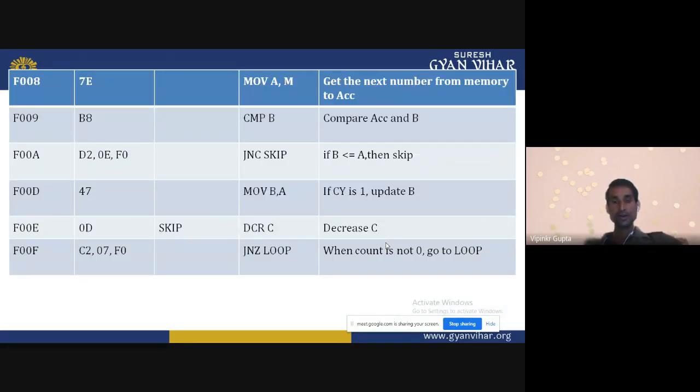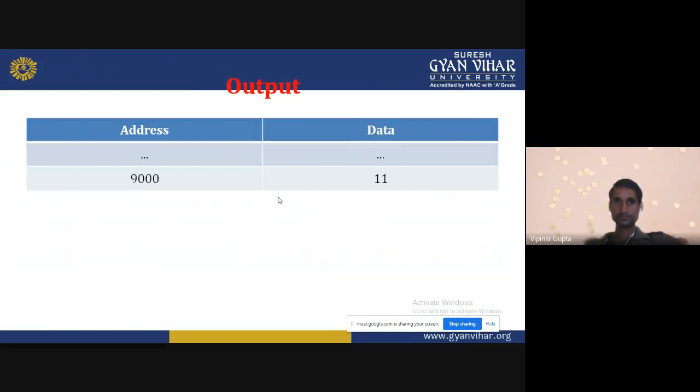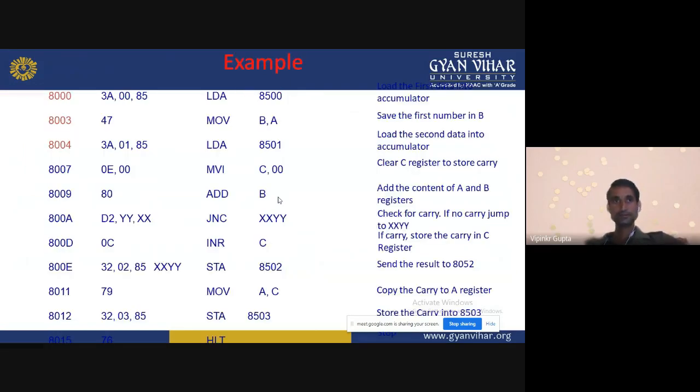Now the accumulator data will be transferred to the B register. So 22, and then we compare the two data again. Like that it can compare and get the result, the minimum number, that is 11.